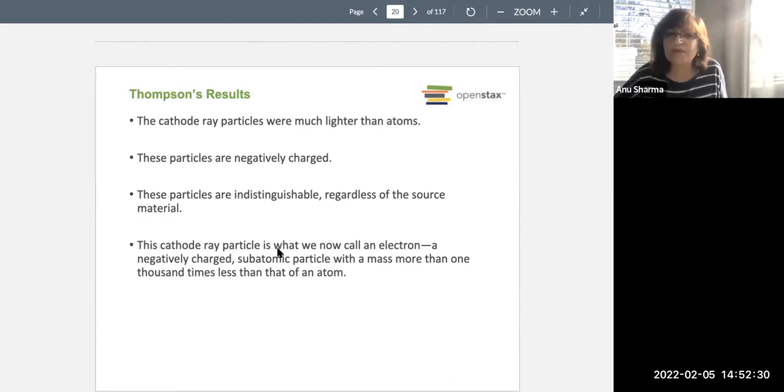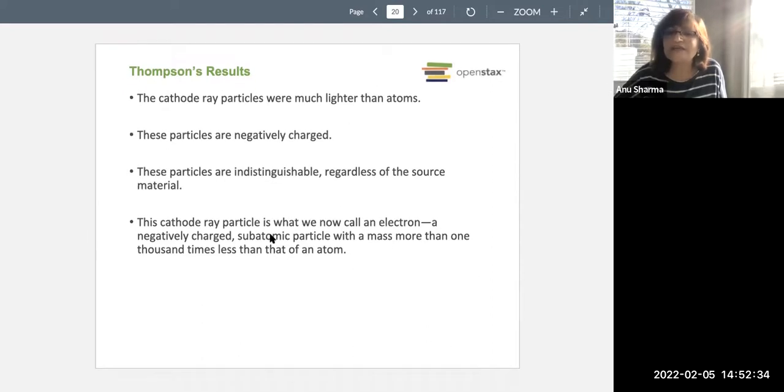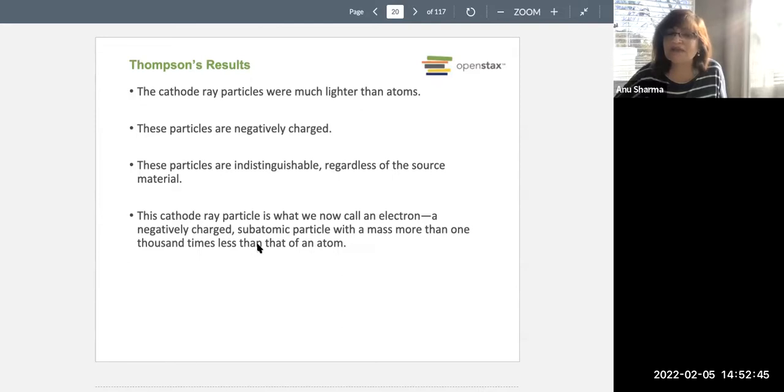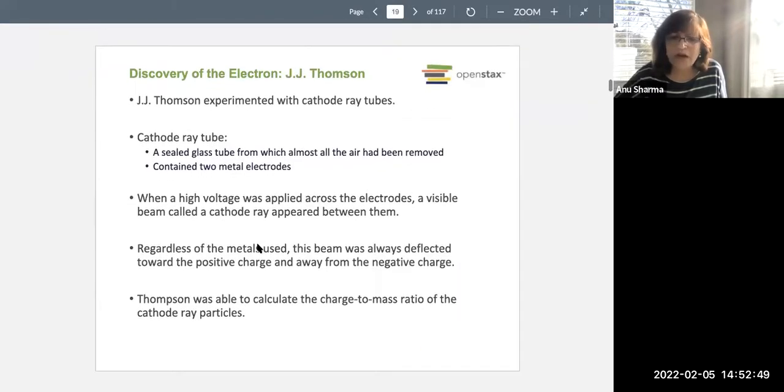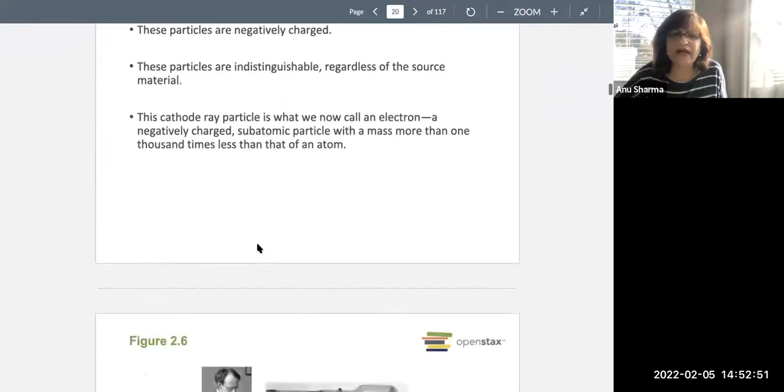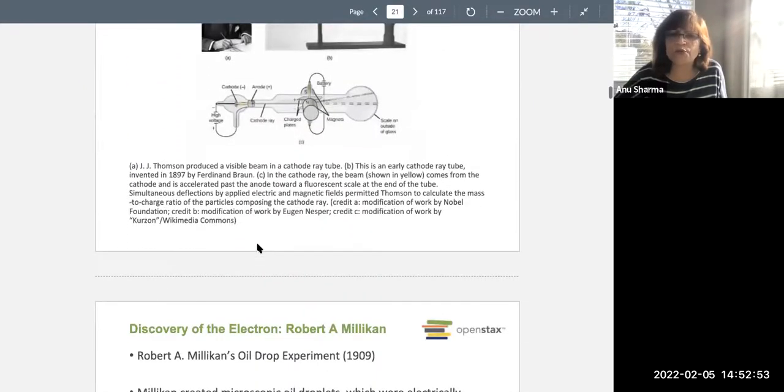So the cathode ray particle is what we now call the electron. A negatively charged subatomic particle means it's a small part of the atom with a mass more than 1,000 times less than that of an atom. So it's a very, very light thing that is present in the atom. So we discussed that, and that was the conclusion.